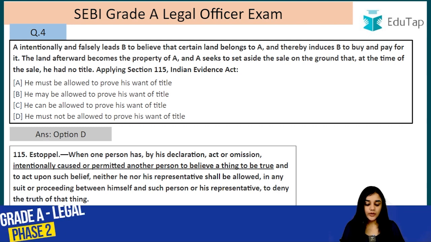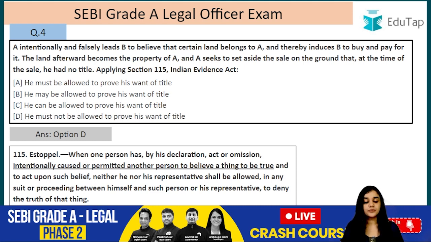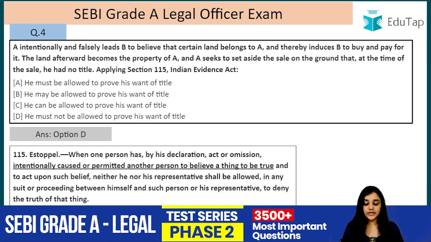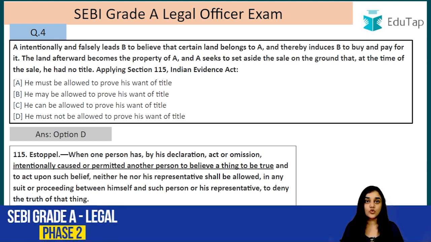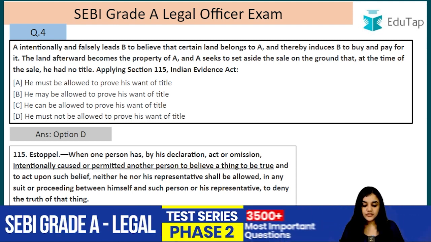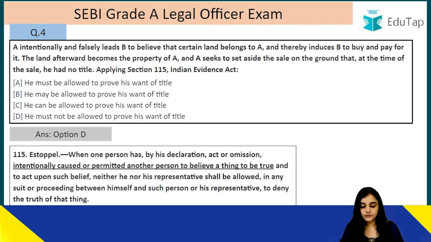So let's read this section. When one person has by his declaration, act or omission, intentionally caused or permitted another person to believe a thing to be true and to act upon such belief, neither he nor his representative shall be allowed, in any suit or proceeding between himself and such person or his representative, to deny the truth of that thing.